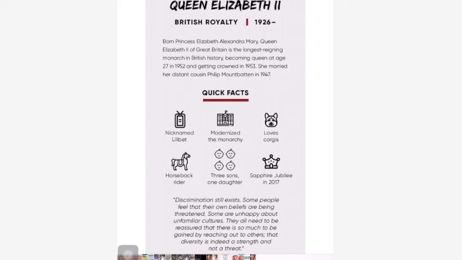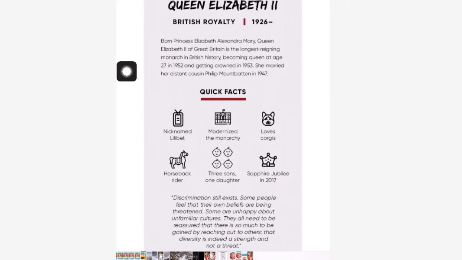As you can see on my screen, I have something about Queen Elizabeth II, British royalty. She was born in 1926. There's some information about her right here, and then some quick facts. And there are little pictures with some quick facts here, and then there's a quote about her. I got this information from a website called biography.com. See down here in the bottom, it says biography. You can get to it if you just type in bio.com.